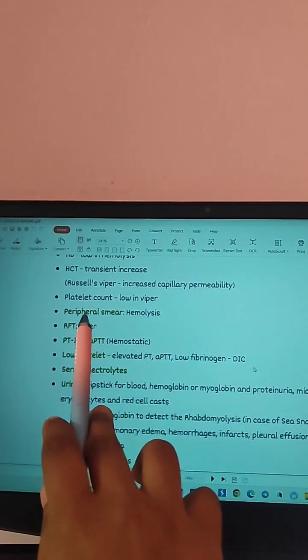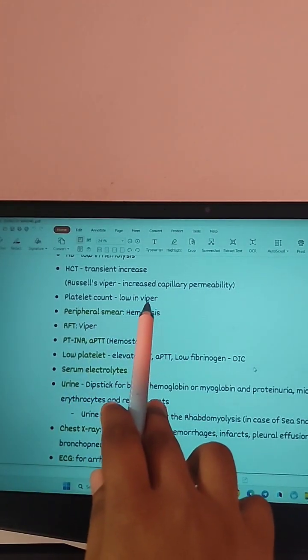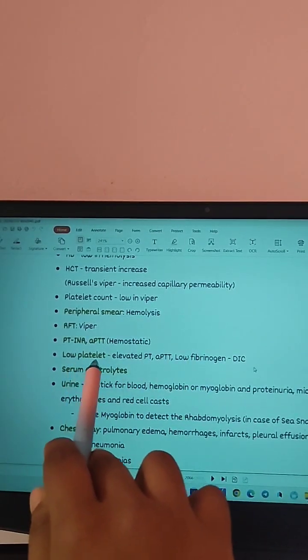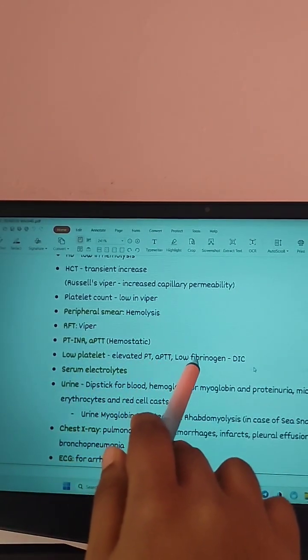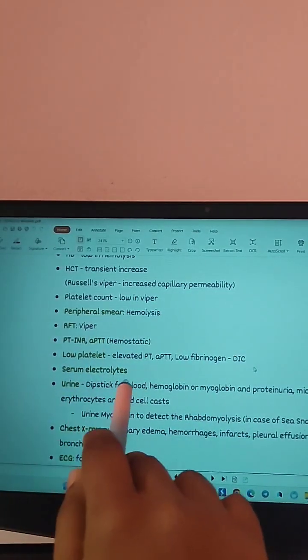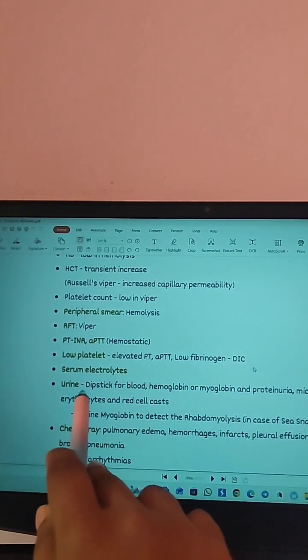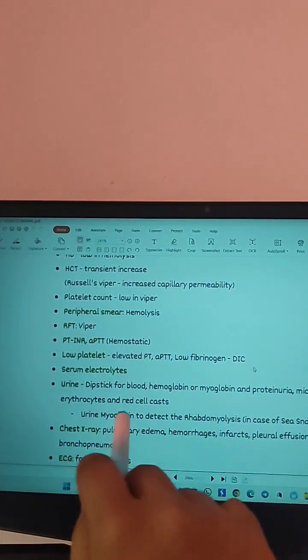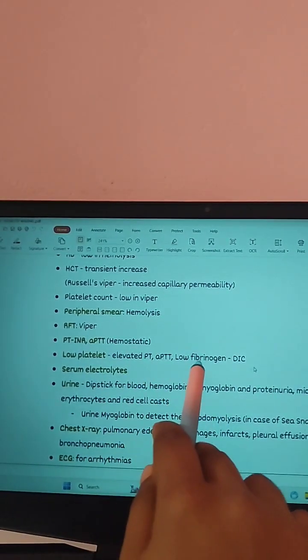Mainly the platelet is low in case of Viper. And if these three come together, that is low platelet, elevated PT, APTT, and low fibrinogen, then think about DIC. You should also look for serum electrolytes and also look at the urine. In urine, mainly dipstick for blood, hemoglobin or myoglobin.